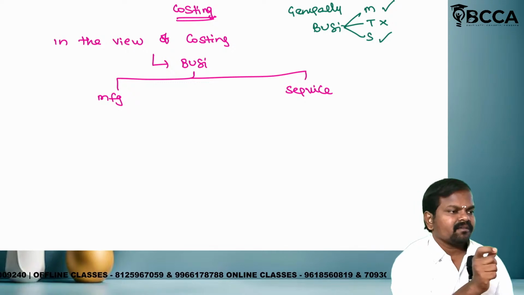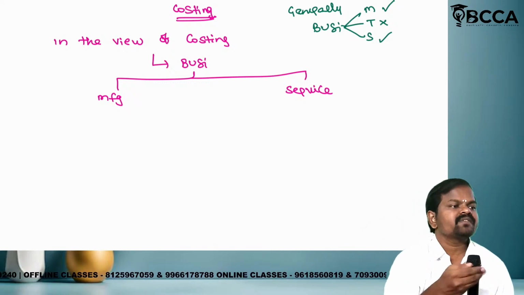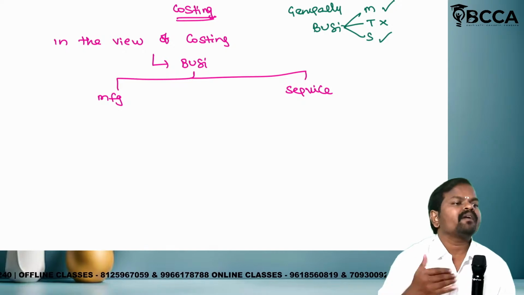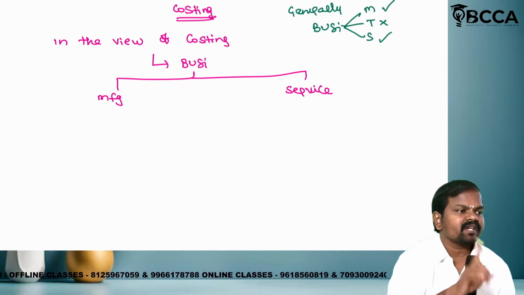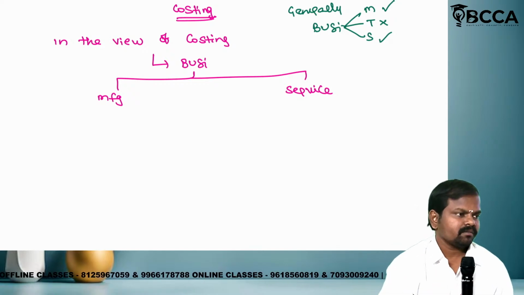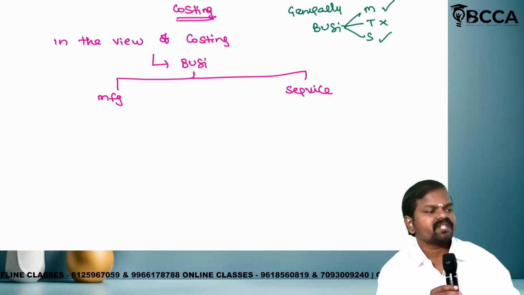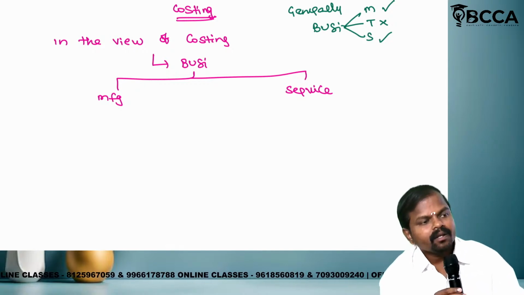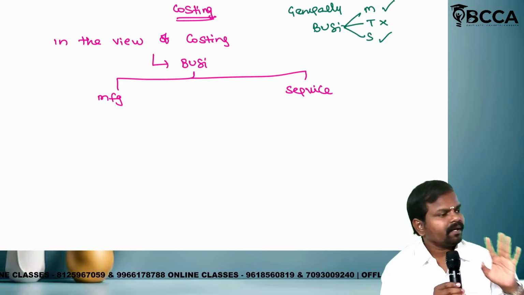For a lawyer, one person is coming, asking for justice for me. In the view of the lawyer, that person will never be treated as customer, but client. A patient is there for a doctor. In the view of the doctor, the patient will be referred to as client. Why? Because professional. For business people, customer. For professional people, client. Is it clear?